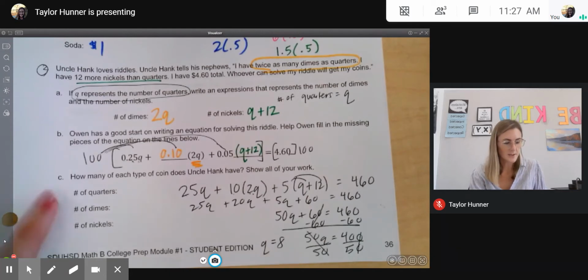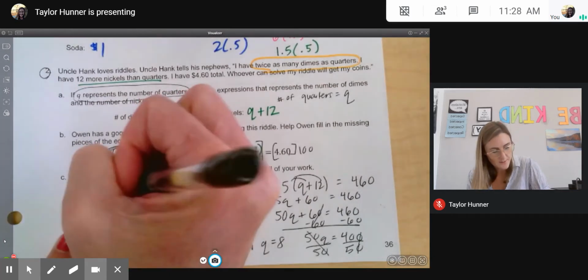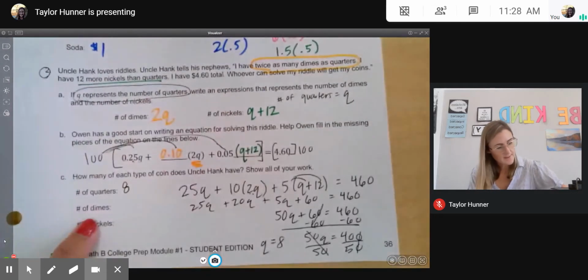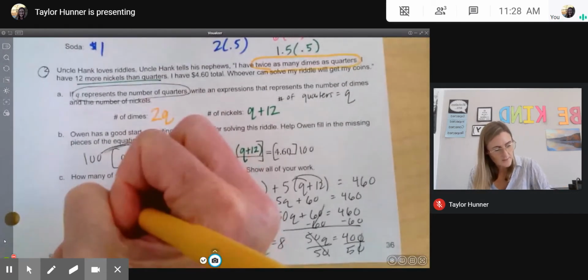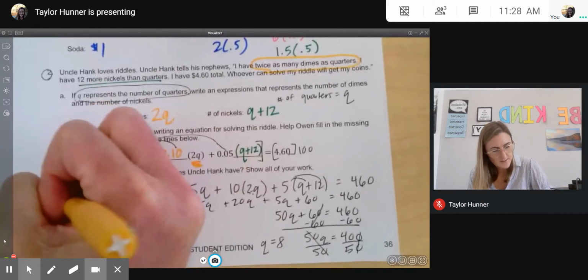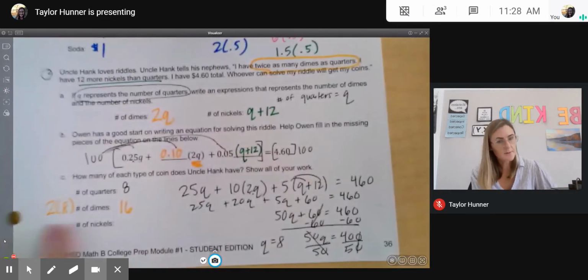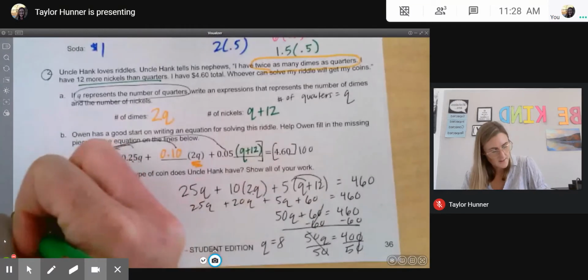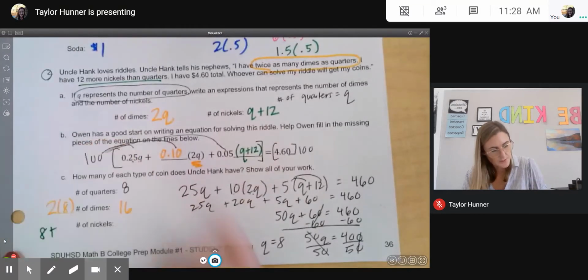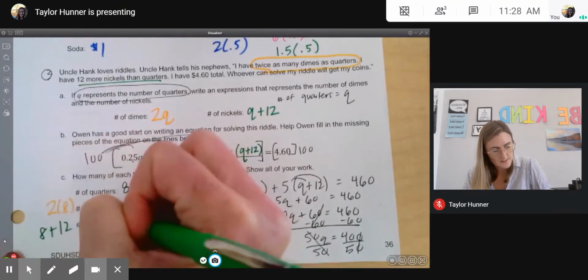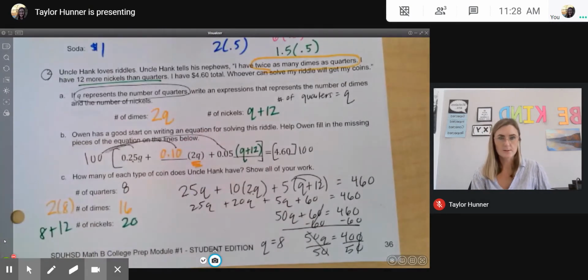It doesn't just ask us the number of quarters, though. It asks us the number of each. So the number of quarters I'm going to write is 8, but the number of dimes, well, this is 2 times 8. This will be 16. And the number of nickels was 8, or Q, plus 12. So this is 20 nickels.